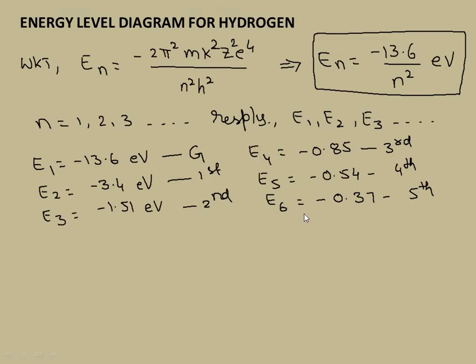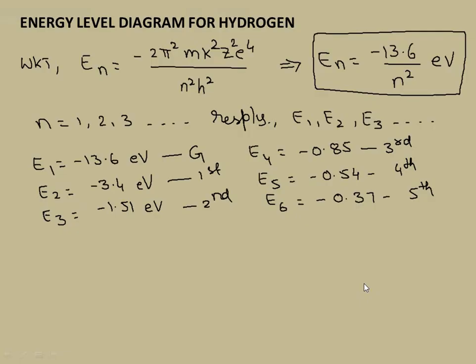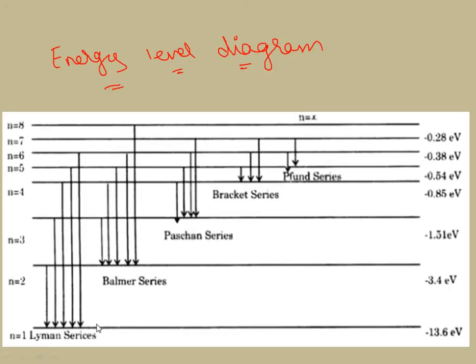This is the spectral diagram, with different series. This is the energy level diagram. Here we specify the energies also, while in the previous one we speak only about the number of particular orbits, while here we speak about the energy also. So don't confuse these. Are we clear with this?